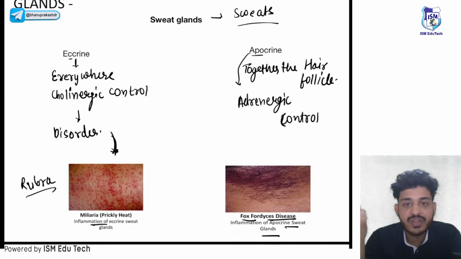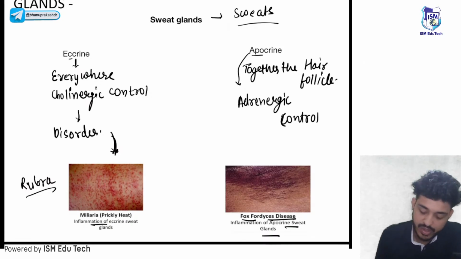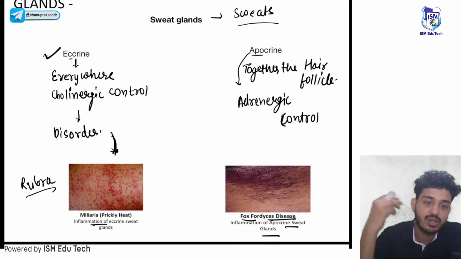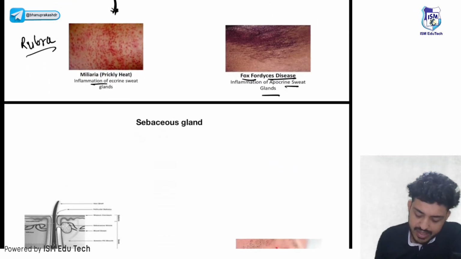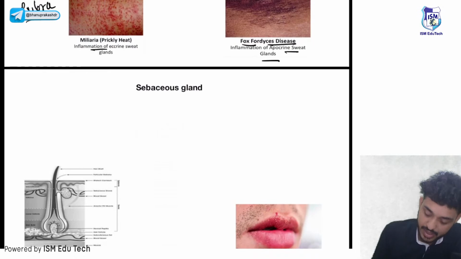Either they can be opening with the hair follicle, or they are present in every part of the body. In the trunk mainly you have malaria, right? Malaria, that is nothing but your ghamoria, you know, ghamoria. Next thing is your sebaceous gland. The function of the sebaceous gland is to produce sebum, right? They will produce sebum.